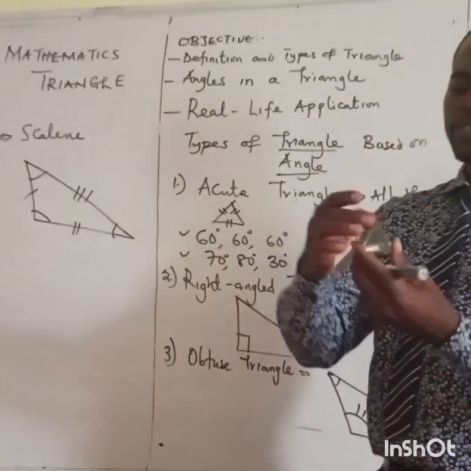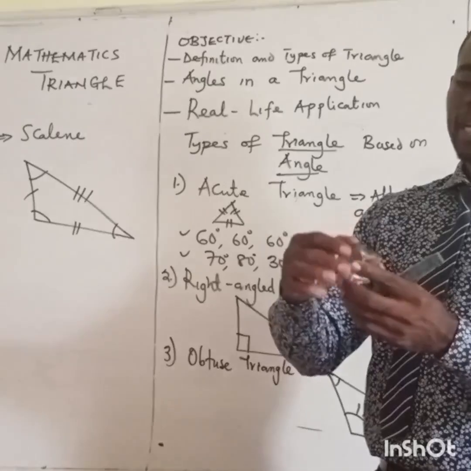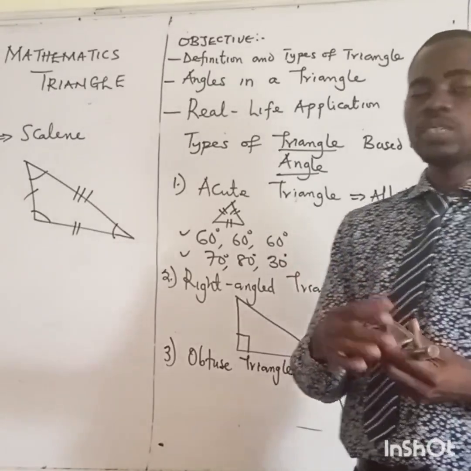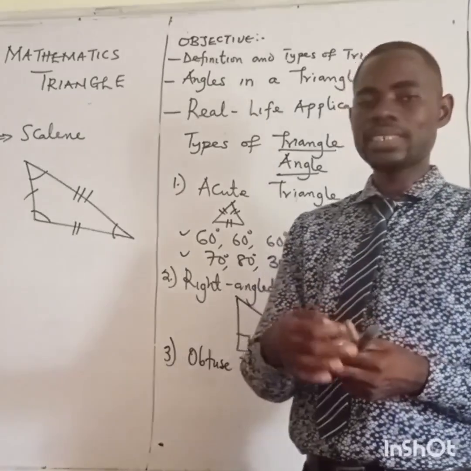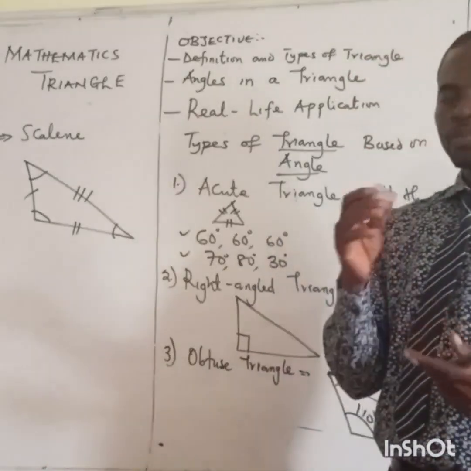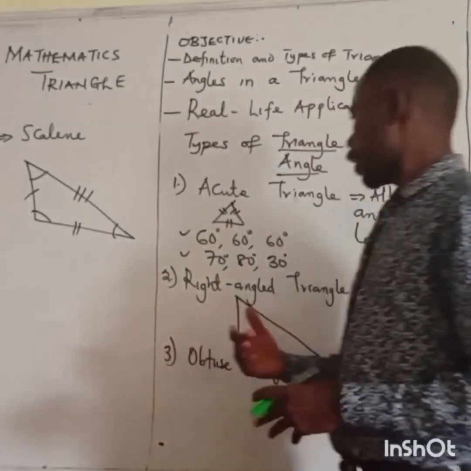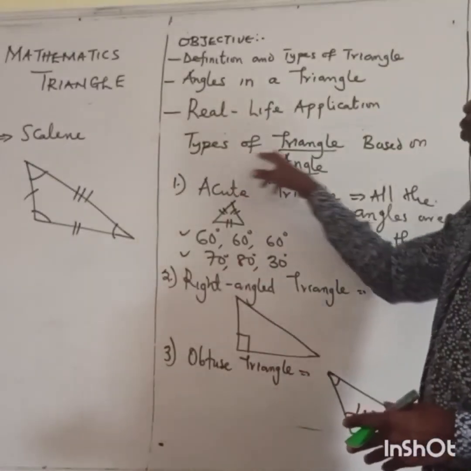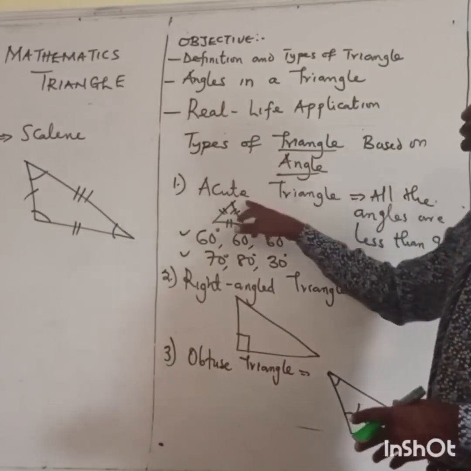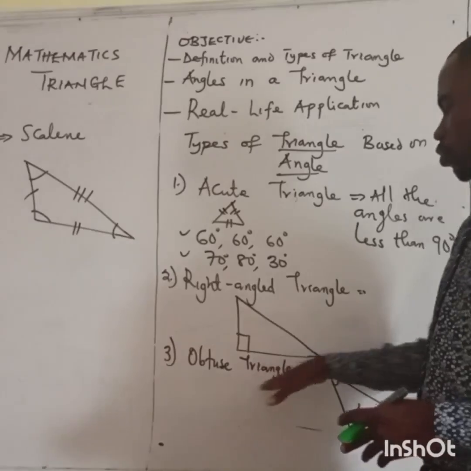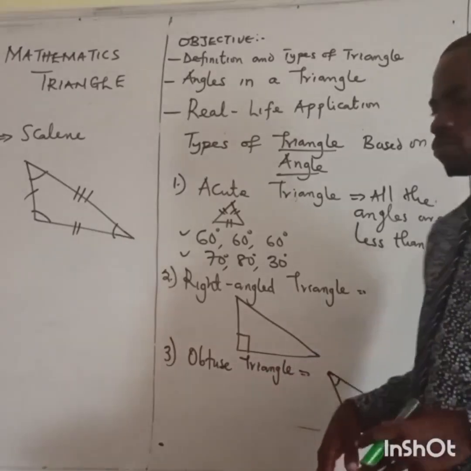From the trace of my prism here, if it is well measured, this is giving us a picture of equilateral. That's why at times in physics they will say the angle of a prism is mostly 60, telling you that the prism is mostly equilateral triangle in nature. So also we discussed the types of triangle based on angles: acute triangle, right angle triangle, and the obtuse triangle.